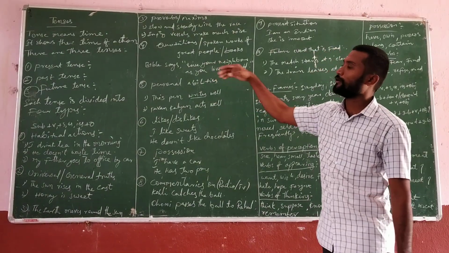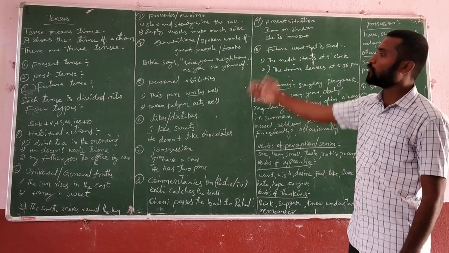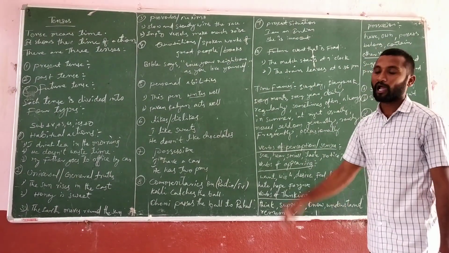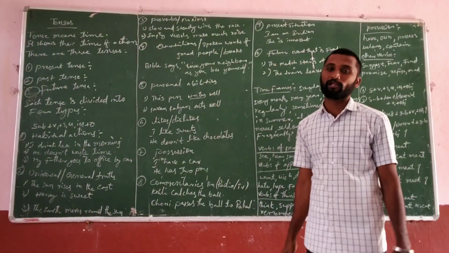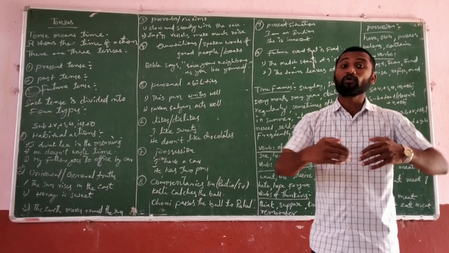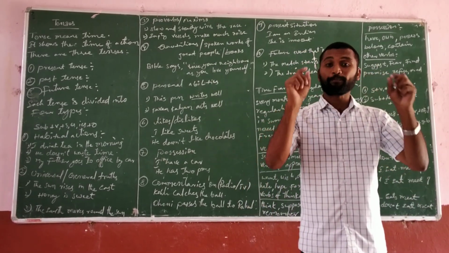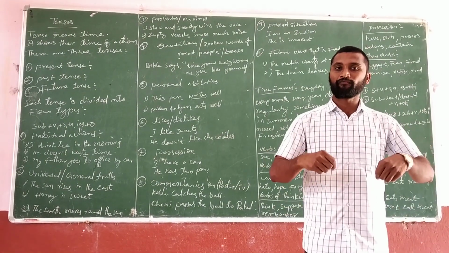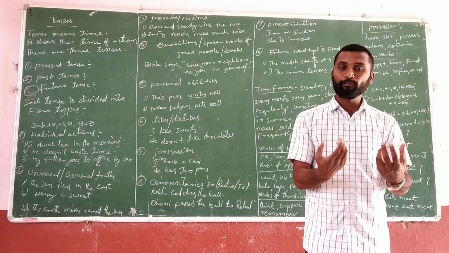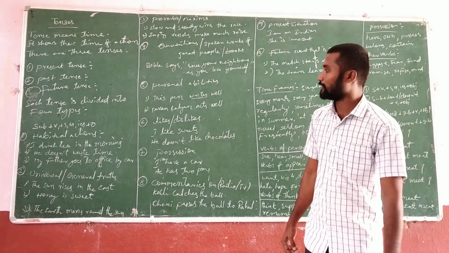So in this way you can use the simple present for quotations and the spoken words of great people and the books. And the fifth one is personal abilities. If you want to talk about your personal abilities, the talents which are present in your mind and body, so in yourself, you can use simple present to express your abilities and talents.